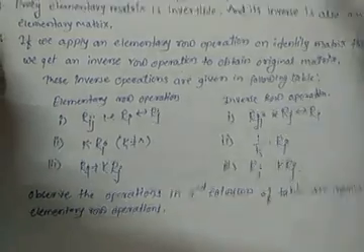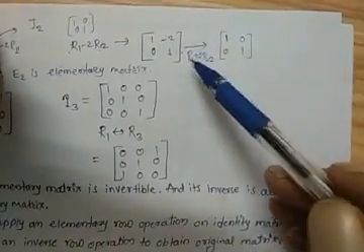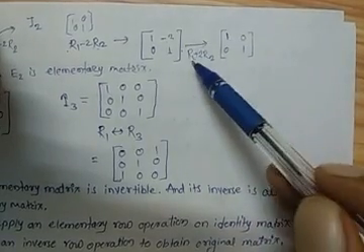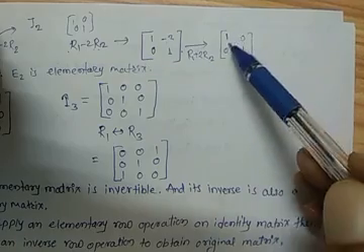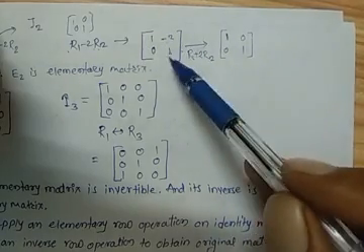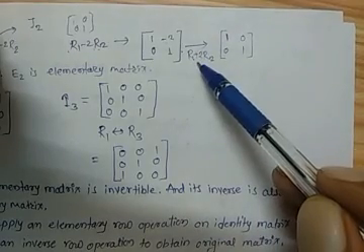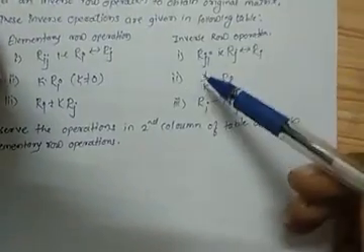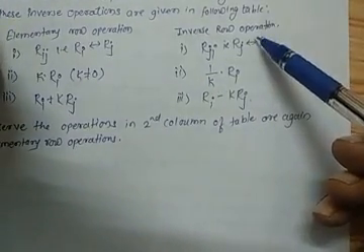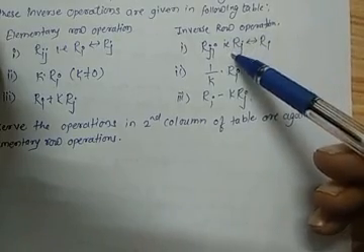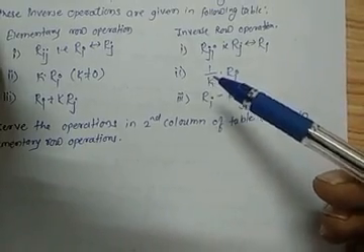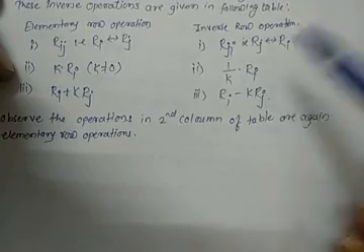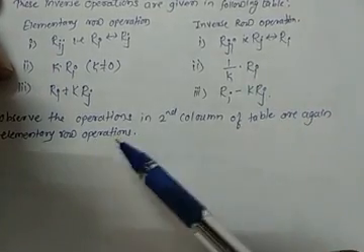For this, if we consider this example, it is our elementary matrix. When we apply the elementary row operation R1 plus 2 R2 on the identity matrix, we get 1 -2, 0 1. There is only a single row operation which we have applied on the identity matrix. So if we apply inverse row operations on any matrix, we can get the original matrix again. Here also, applying this inverse row operation, we again get elementary row operations only.